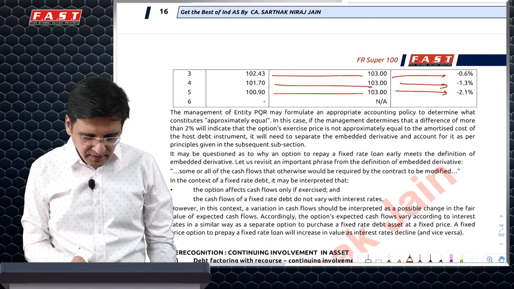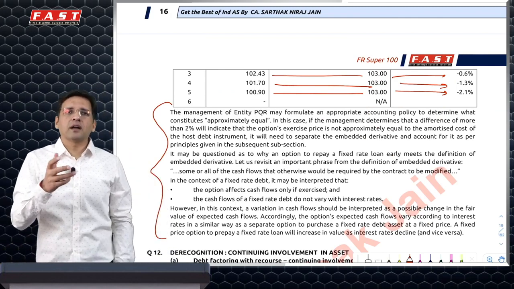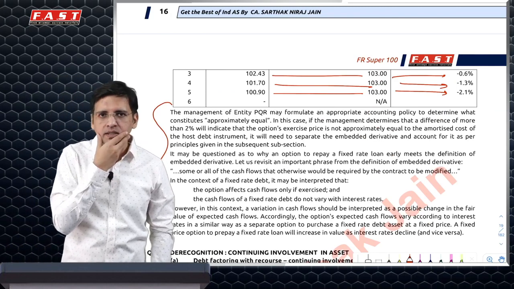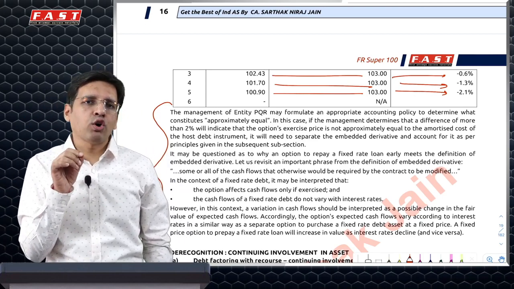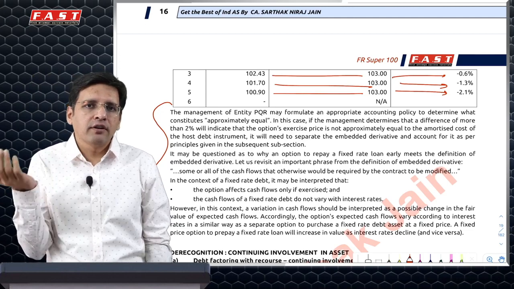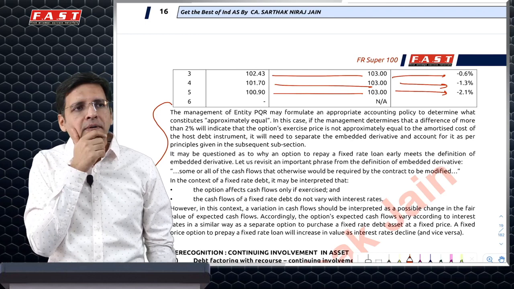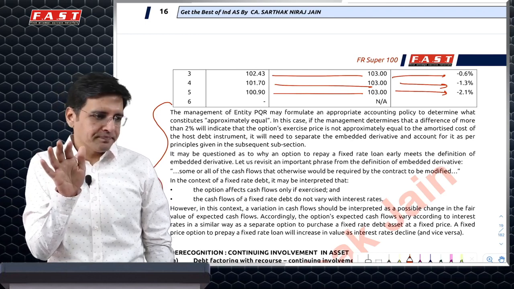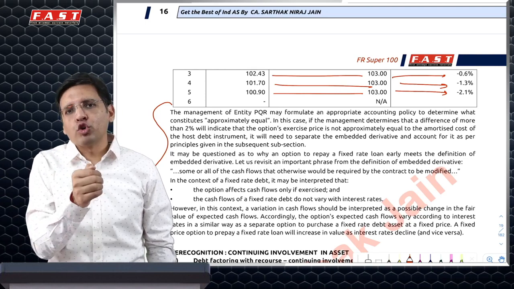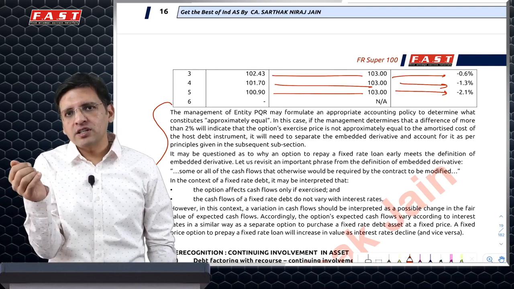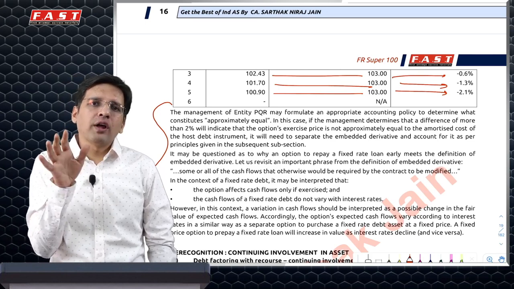Now they've just given an explanation that if the company feels that differences up to 3% are acceptable, they are not substantial, we will conclude that this particular prepayment option has not really created any kind of a problem for us, because technically speaking, my fair value of the loan or the carrying amount of the loan is not significantly different from its settlement price. And hence I will not do derivative accounting.